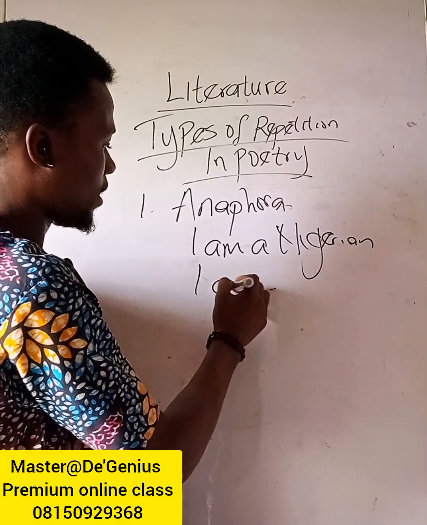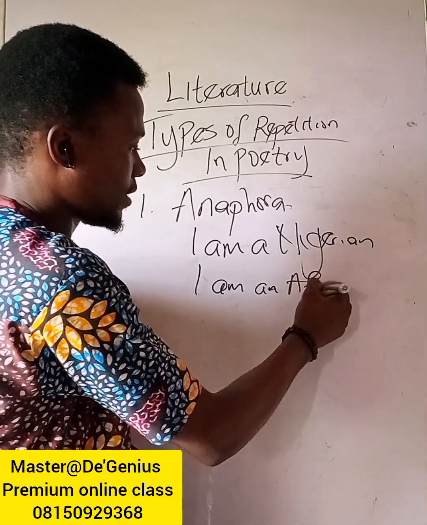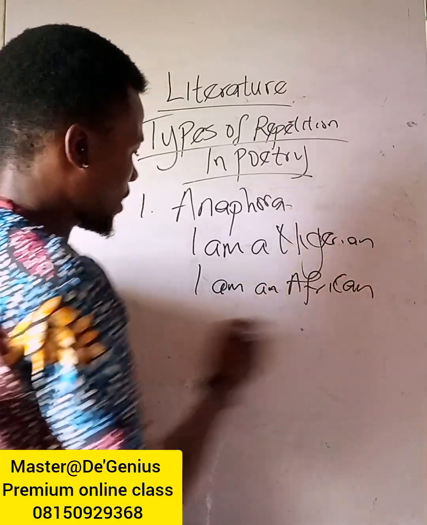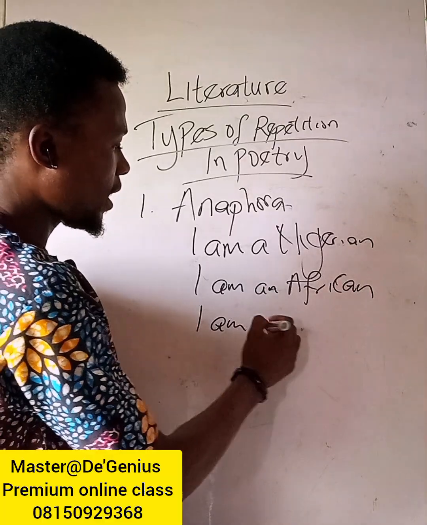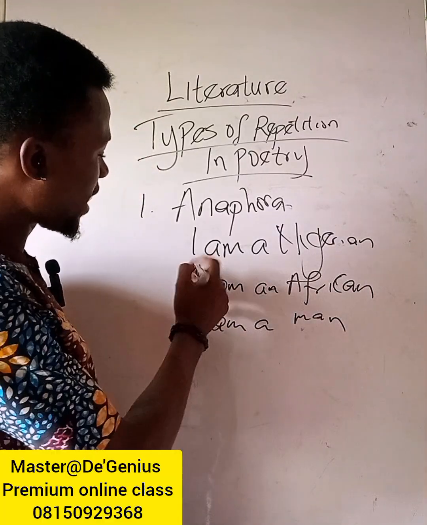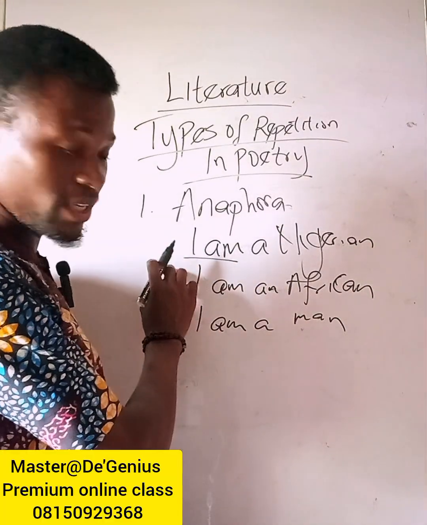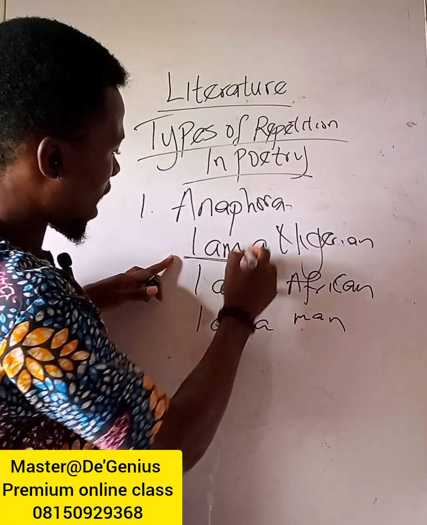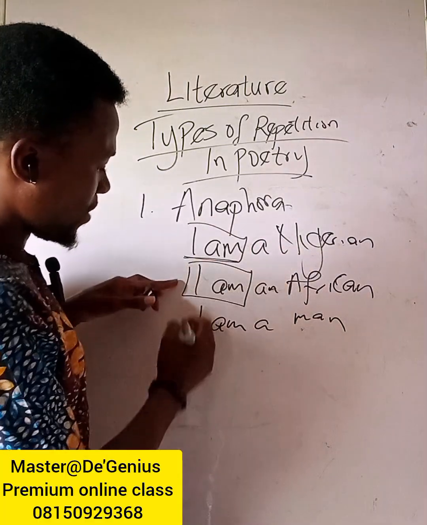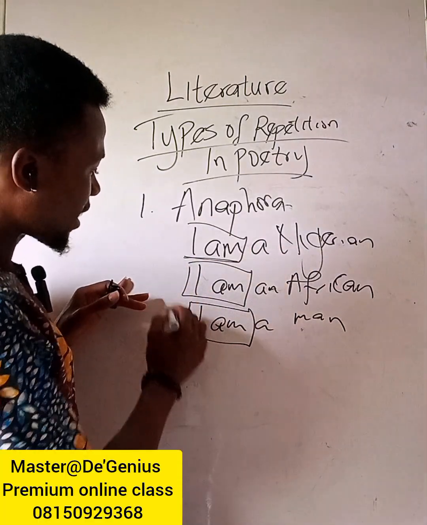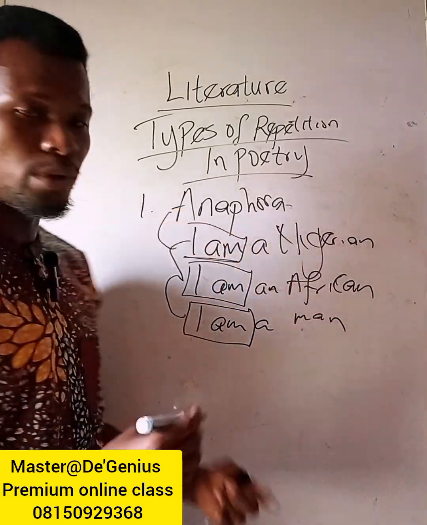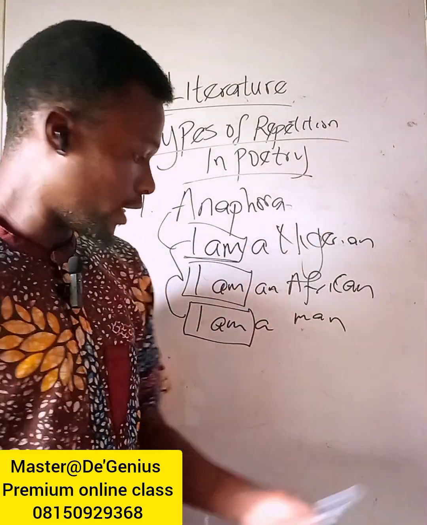I am an African. I am a man. Now, you see that there is repetition at the beginning, repetition of I am. This kind of repetition is called anaphora in poetry or in literature.